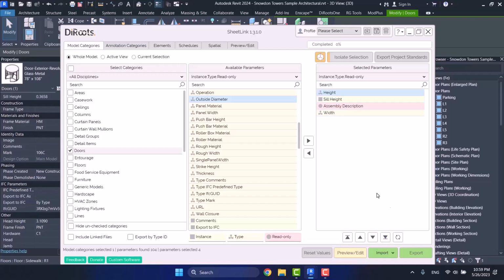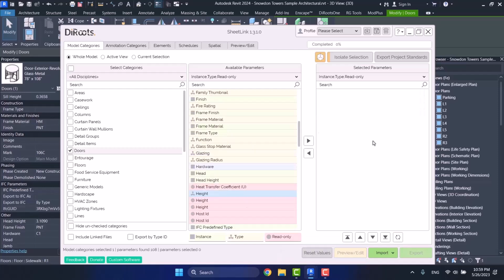We also have reset. If you choose reset, those selected parameters are gone. If I choose reset here, I don't have anything anymore here. And the sorting that I had here will go as well.